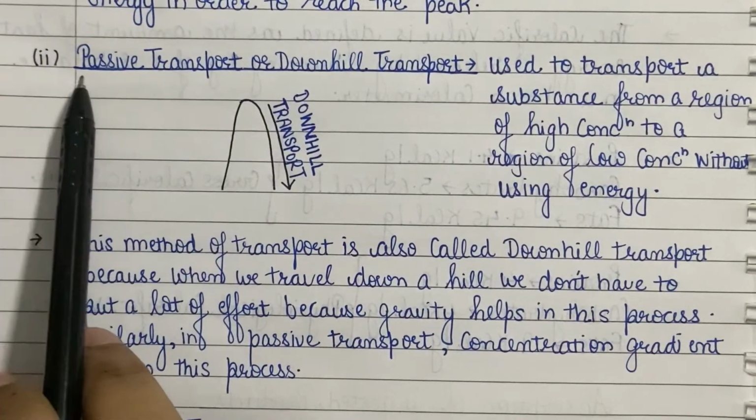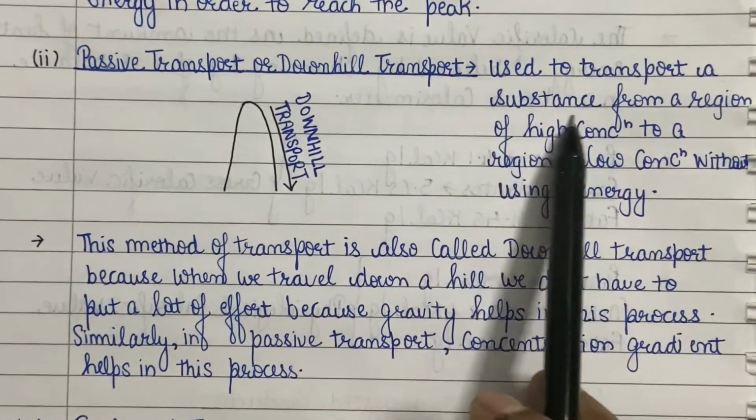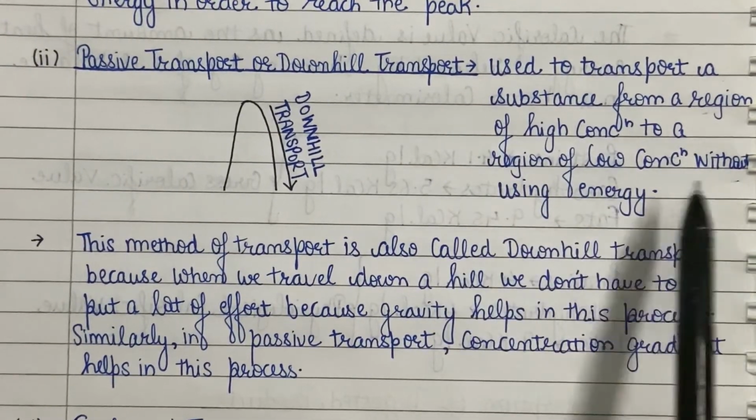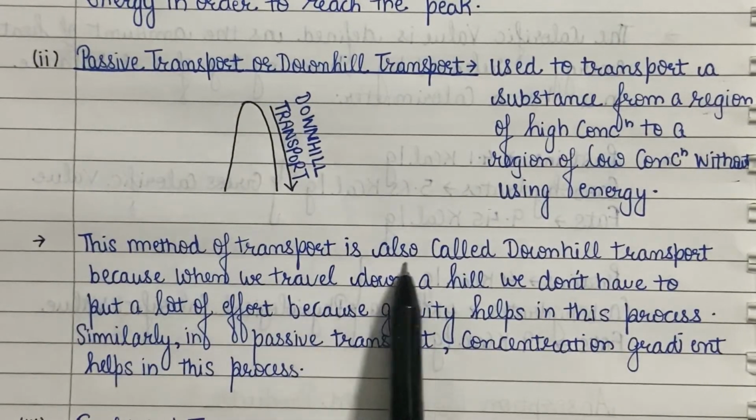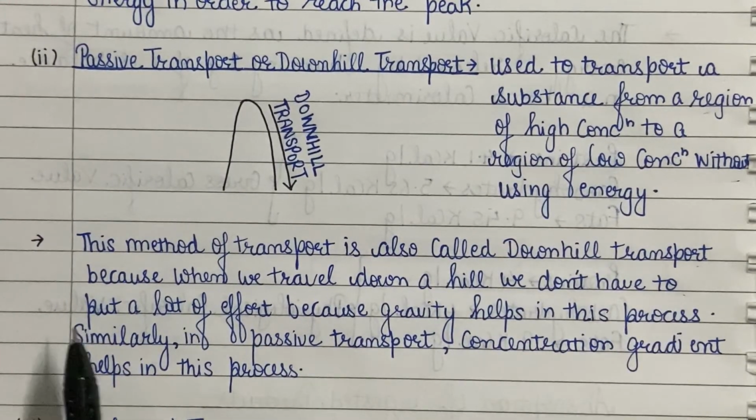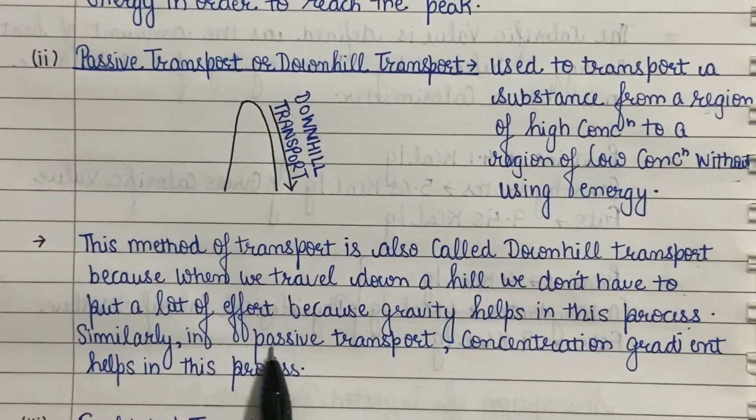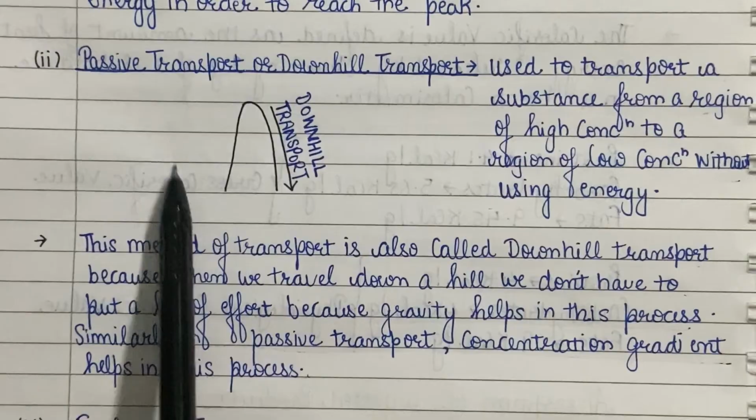The second mechanism is the passive transport or downhill transport. This transport mechanism is used to transport a substance from a region of their high concentration to a region of their low concentration without any expenditure of energy. This method of transport is also called downhill transport because when we travel down a hill, we don't have to put in a lot of effort because gravity helps in this process. Similarly, in passive transport, the concentration gradient of the substance helps in this process.